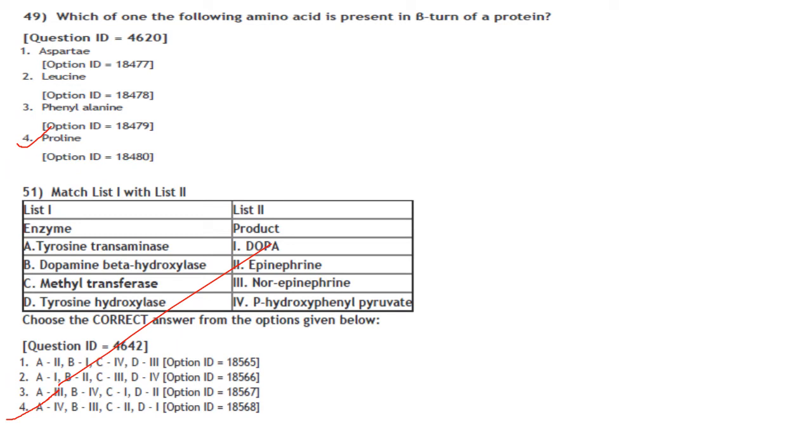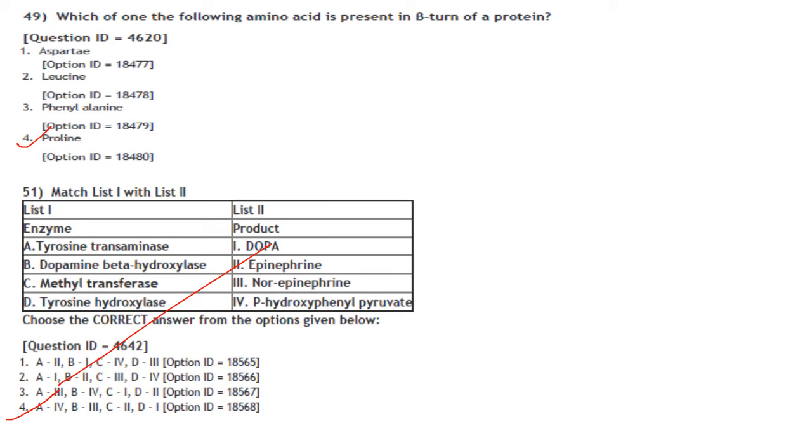Then which one of the following amino acids is present in beta turns of a protein? Naturally you will find the amino acid proline usually in the beta turns, and proline is an alpha helix breaker also.